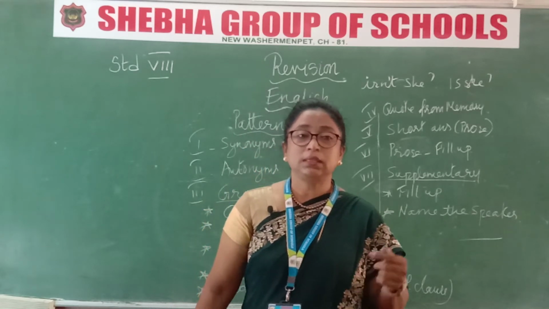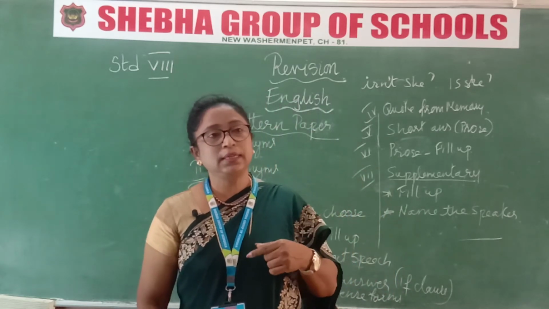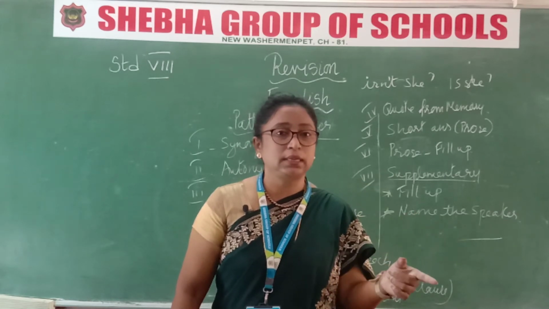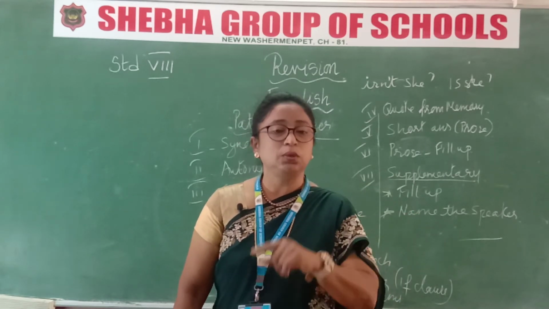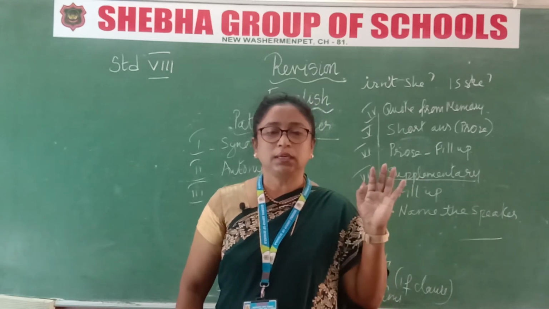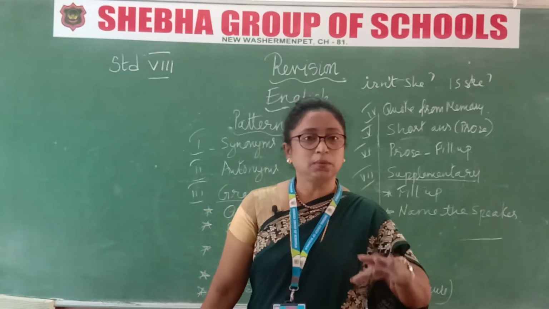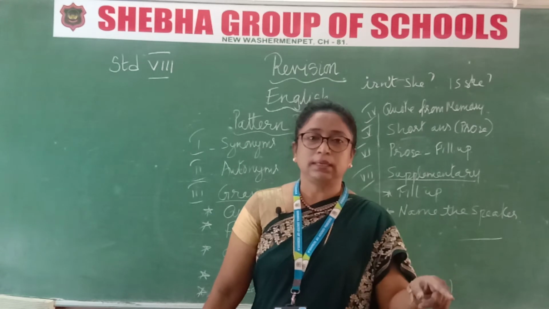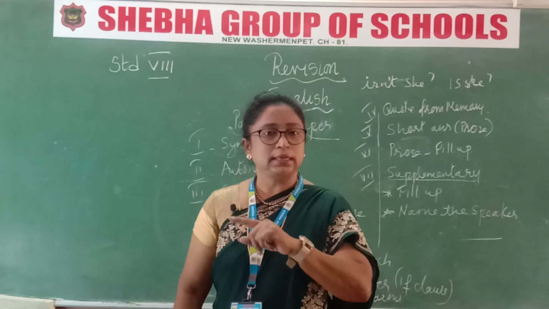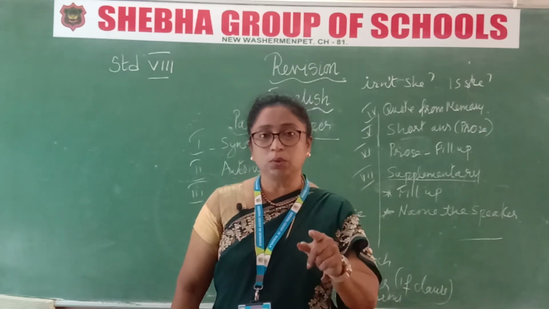Another one in imperative is request. For example, my friend said, please give me a pen. That word please, if you see it in the sentence, what should you write? The said to will change to my friend requested me to lend him a pen. Got that now? So if you see please, you must write requested. You should not write please in the reported speech, so directly you write it in that said itself: he requested me to lend him a pen. Got that? So to is the link word there also.